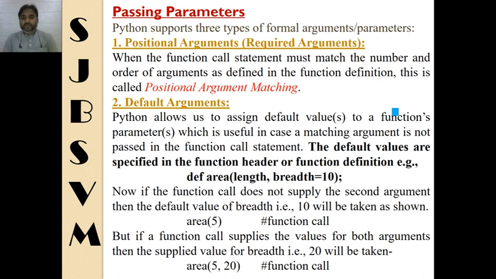We cannot skip any; we have to give a value to each variable required by the function, and not only the value but the order of the values also must be taken into account. In the same order we have to give the values to the function.